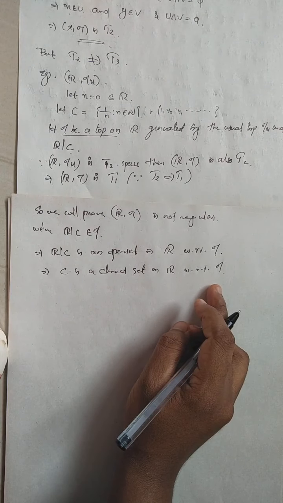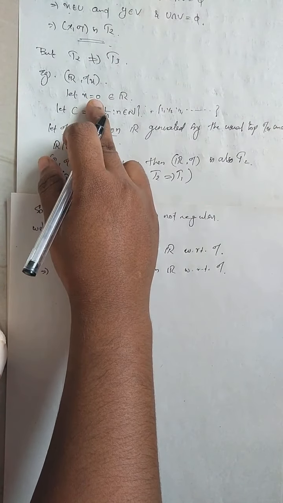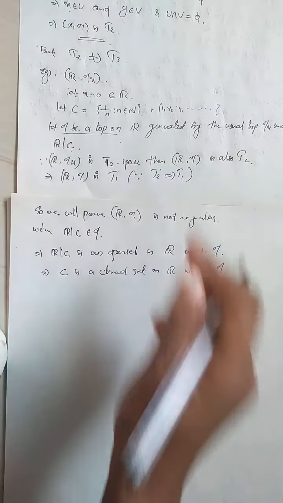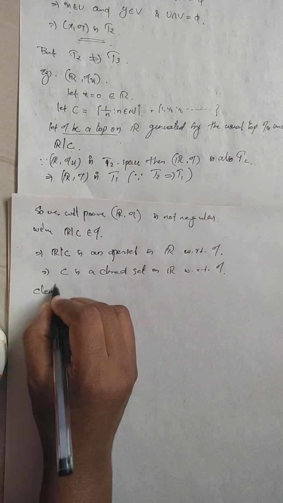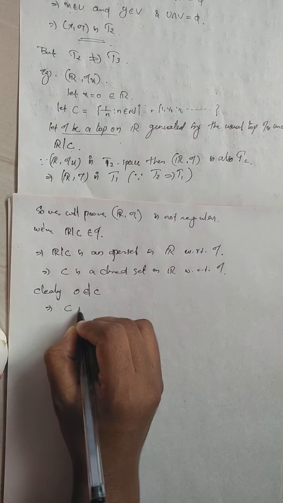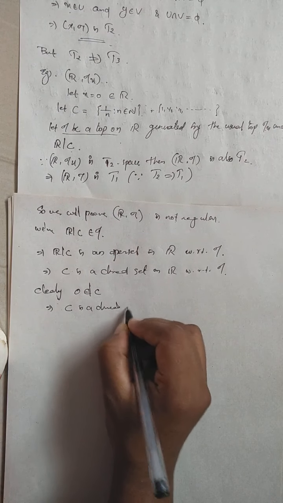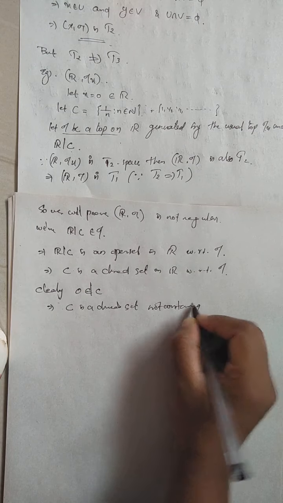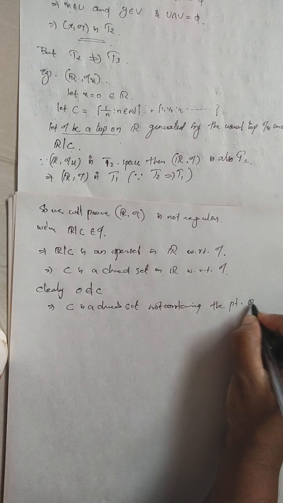And you can see that the point x equal to 0 does not belong to C, because it is not of the form 1 by n. Clearly 0 does not belong to Z. So C is a closed set not containing the point 0 in R.